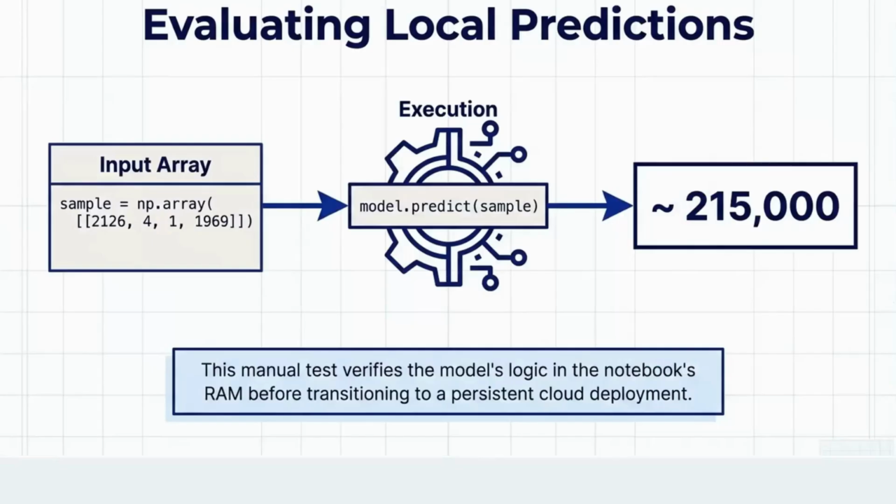Once the model is created, then we are going to predict based on the independent variables. This manual test verifies the model's logic in the notebook's RAM before transitioning to a persistent cloud deployment. So what does that mean?